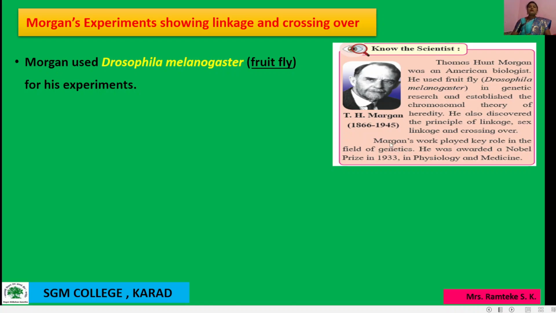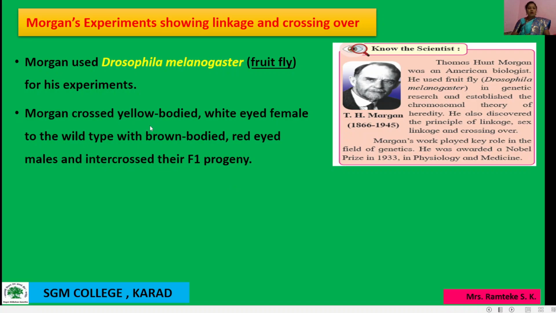Morgan's work played a key role in the field of genetics. He was awarded the Nobel Prize in 1933 in physiology and medicine. Then Morgan crossed two bodies, that is intercrossed, and they are F1 hybrids.